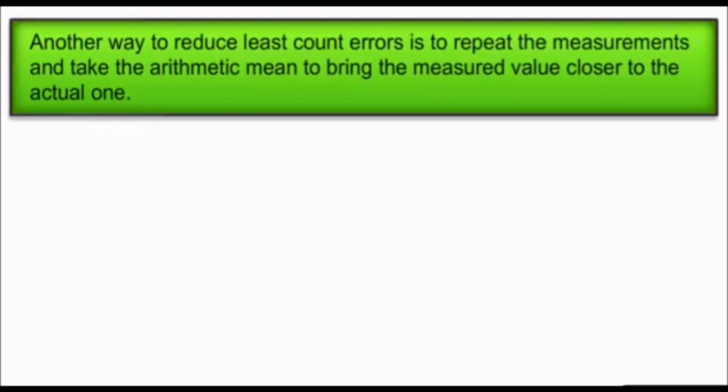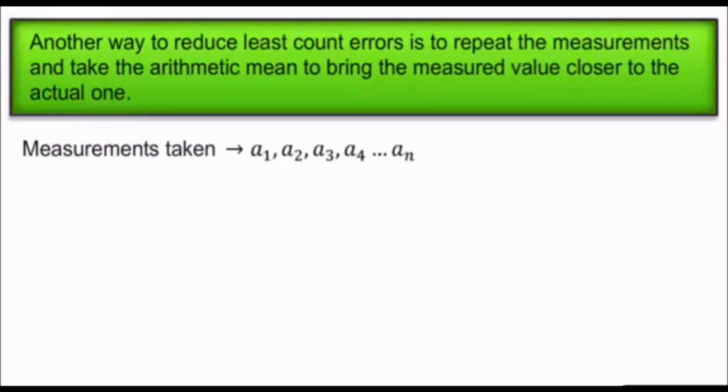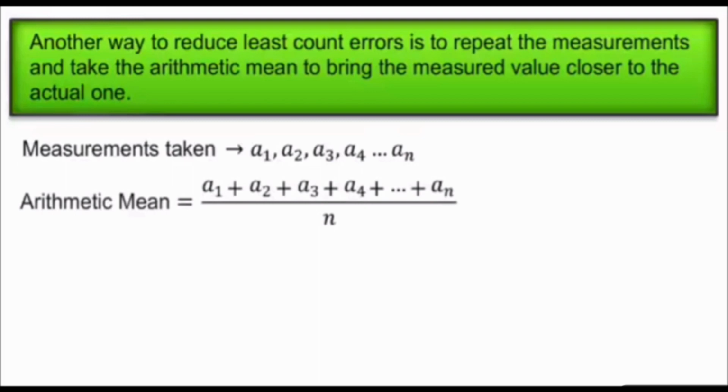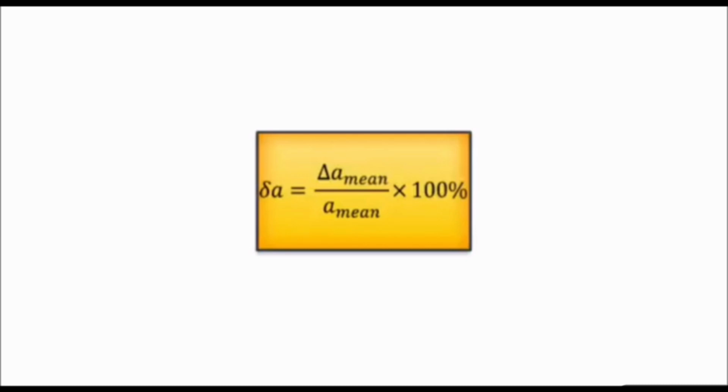Now, another way to reduce the least count error is to repeat the measurements and take the arithmetic mean to find a measured value closer to the actual one. We know that the systematic error cannot be neglected, so it can be rectified only by our care, but random errors can be reduced by taking an arithmetic mean. What does arithmetic mean mean? It is the summation of all the measured values divided by the number of times we have repeated the experiment. The formula for it is the summation of a_i for i equal to 1 to n, divided by n. That is the formula for taking the mean value of the measured values.